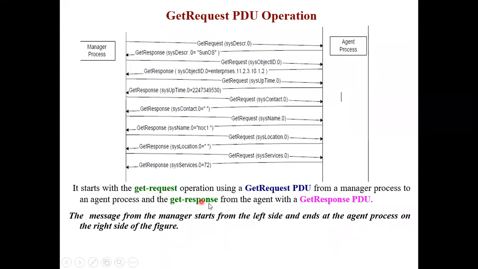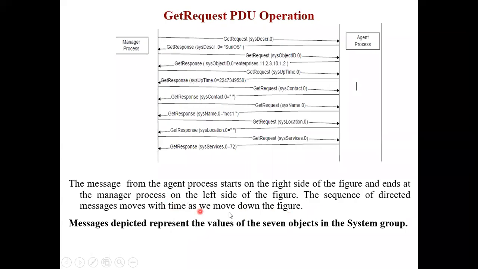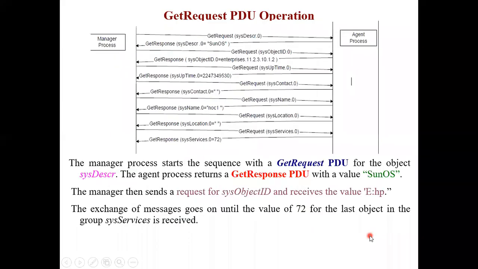So it starts with the get request operation using a get request PDU from the manager process to the agent process, and a get response from the agent with a get response PDU. So the message from the manager starts from the left side and ends at the agent process on the right side of the figure. The sequence of directed messages moves with time as we move down the figure. The messages depicted here represent the value of the 7 objects in the system group. So please specify this when you are explaining.